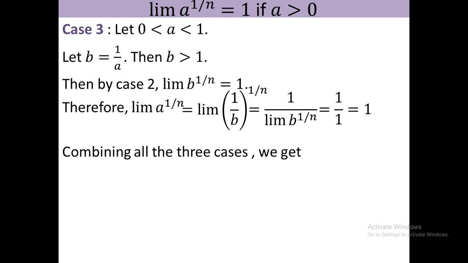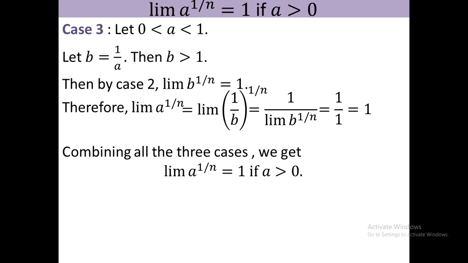So combining all the three cases we get limit of a to the power 1 by n equal to 1 if a is positive. I hope that you understand the theorem. In the last theorem I proved it in a general way, where we consider an arbitrary sequence converging to 0, and the result will be the same.